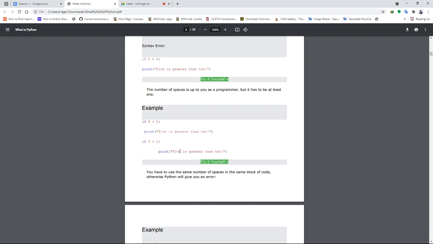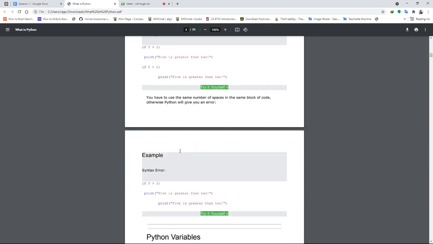Okay. So if you are giving space like this, it will also give an error, because you have to maintain a certain amount of indentation, not as much as you want. Is that clear? These are the 2 important points that I had to mention regarding indentation.